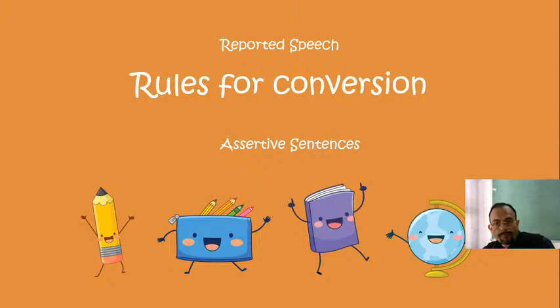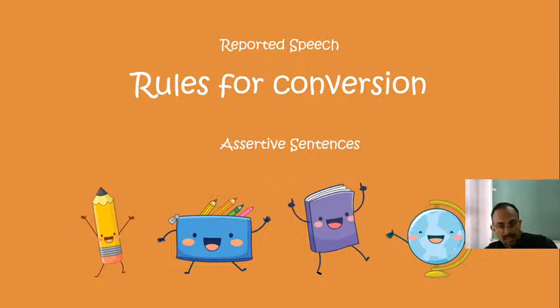Dear students, as I told you, let us first begin with assertive sentences. What are the rules of assertive sentences? Assertive sentences, as you might be knowing, are the ones that answer yes or no type of questions. For example, I have taken my breakfast. I have studied for 2 hours. These two are examples of assertive sentences.